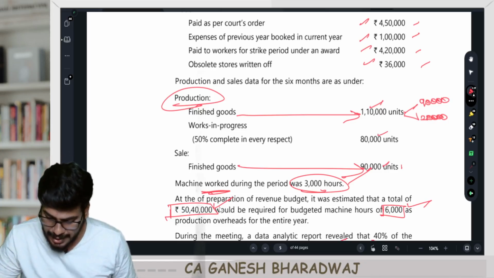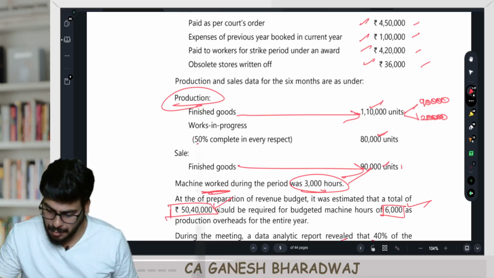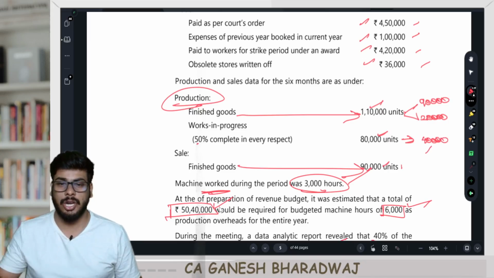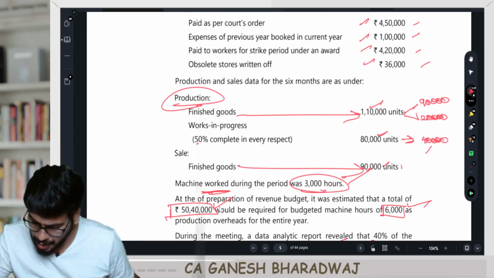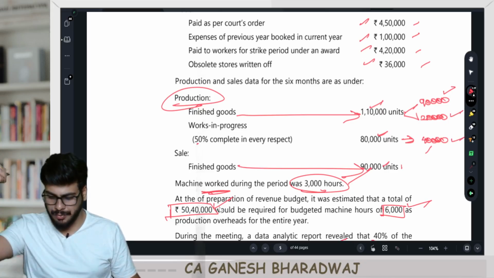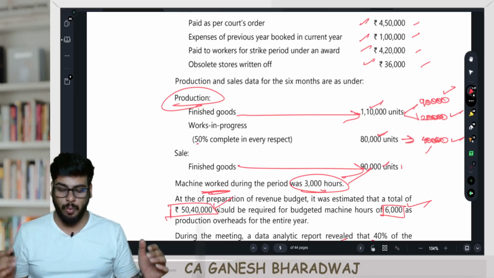And of course, this is 80,000, which is 50% complete. The equivalent units is going to be 40,000. Are you clear with this? So now my total equivalent production is going to be how much? 90,000 plus 20,000 plus 40,000. Are you clear with this? How much is that going to be? That's going to be 1,50,000.